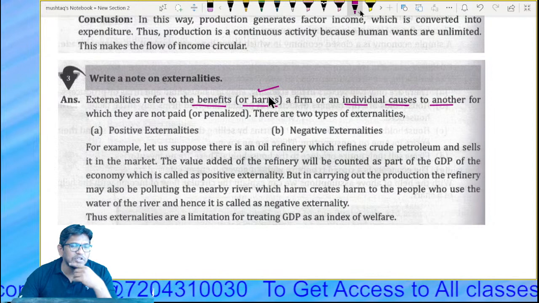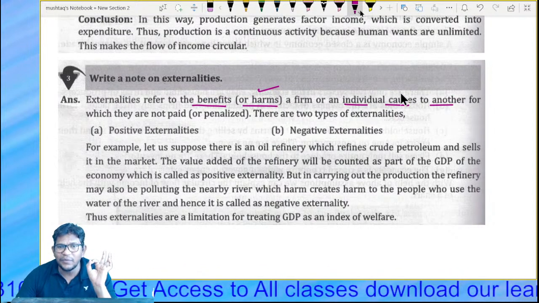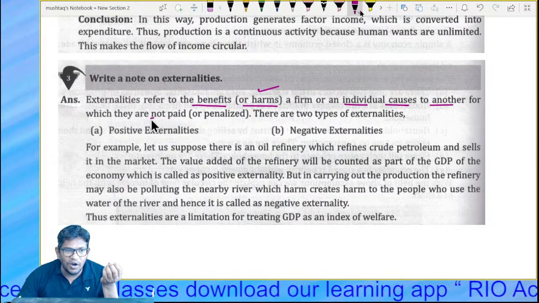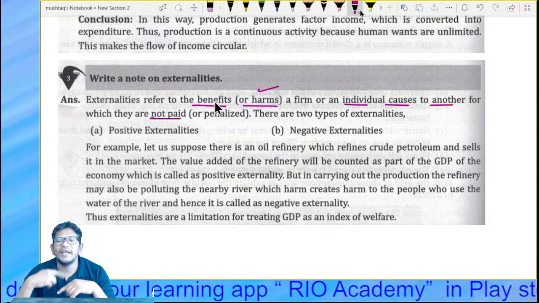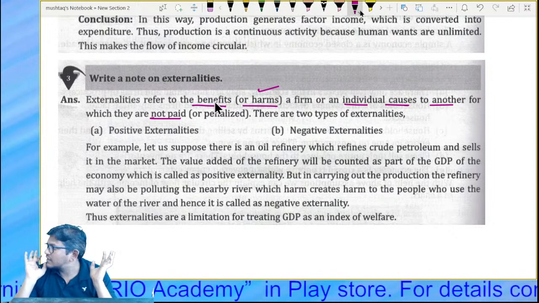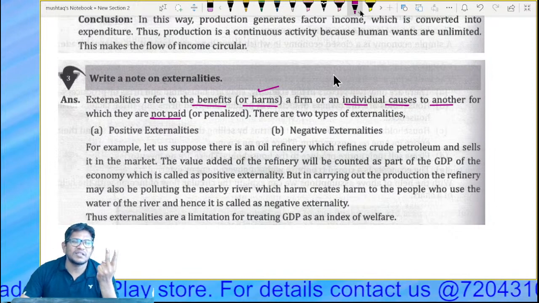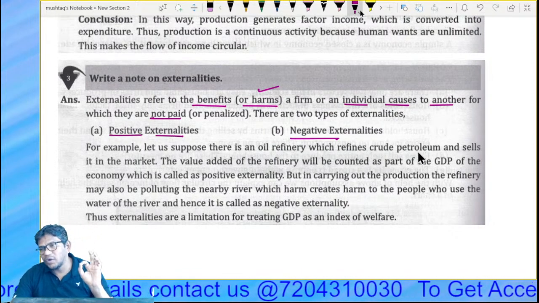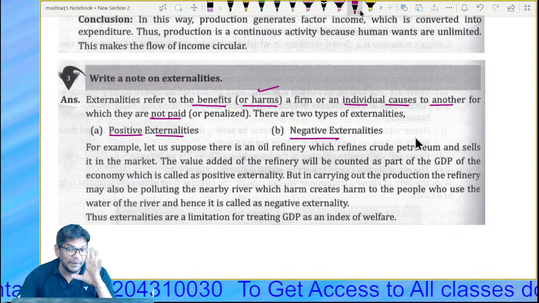So externality refers to the benefit or harm that a firm or an individual causes another, for which they are not paid. Means they are not paying, or they are not penalized by the government. There is no kind of punishment. Such a thing is called externalities. So there are two types of externalities, positive externalities and negative externalities. Very important question, because being a student you should know exactly what externality is, as you may expect this question in your board exam.